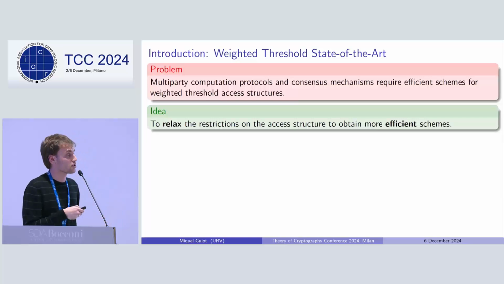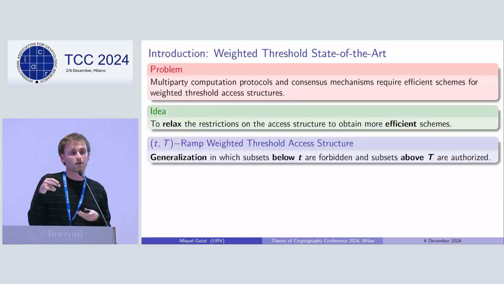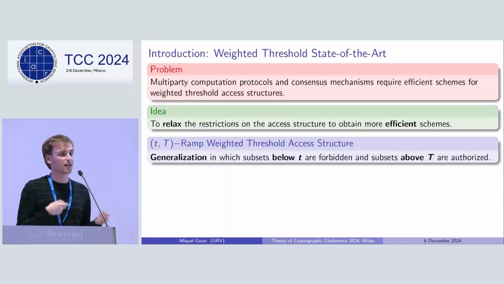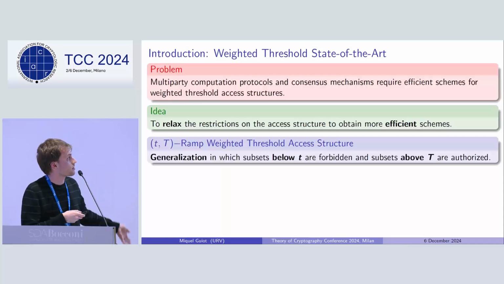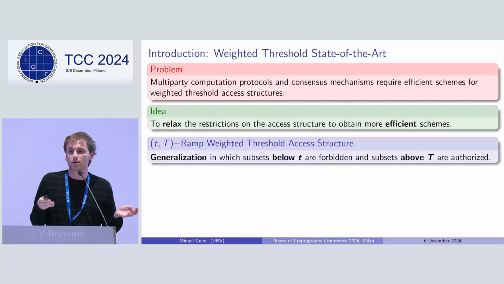And this leads to the definition of what is known as the ramp setting, the ramp weighted threshold access structure, where now instead of having one single threshold, we have 2 different thresholds. The subsets whose total weight is below the lowest threshold are forbidden and get no information about the secret, and the ones above the greatest threshold are authorized. What happens with the subsets that are in between? Well, who knows?